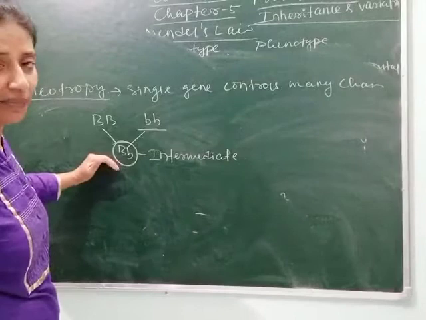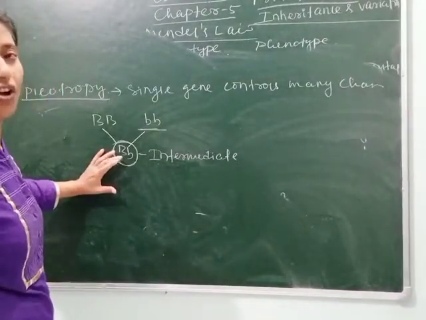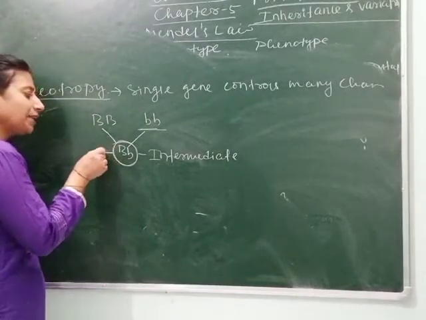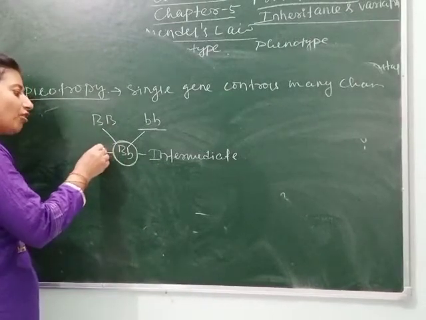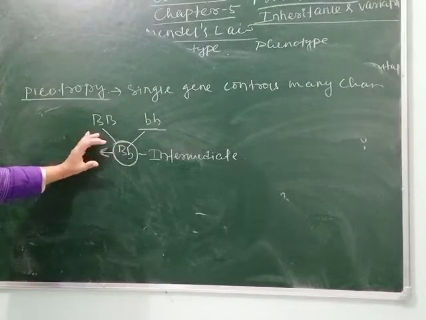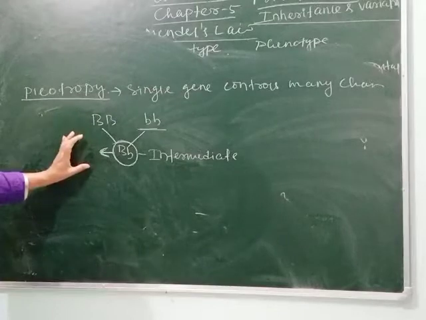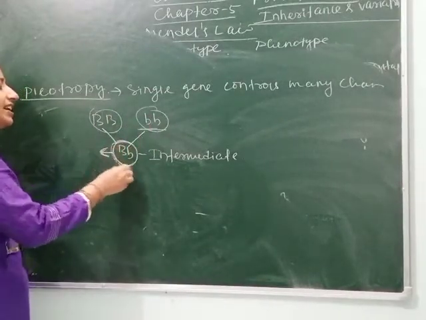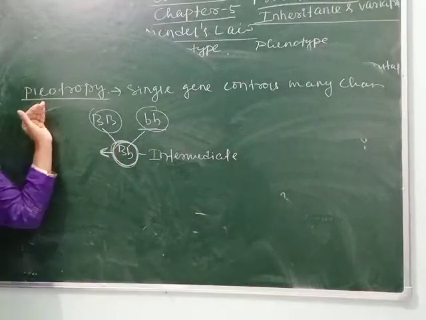Why? Because it is intermediate in size and the starch present in it is also not like the capital letter. Although it follows Mendel's rule phenotypically, the amount of starch present in it is intermediate. Here large, here small and here intermediate. This also deviates from Mendel's law.